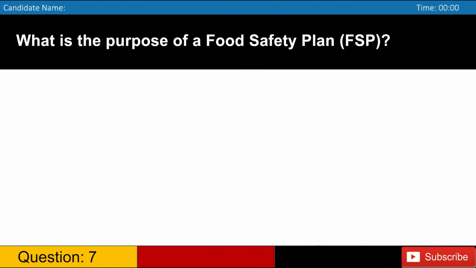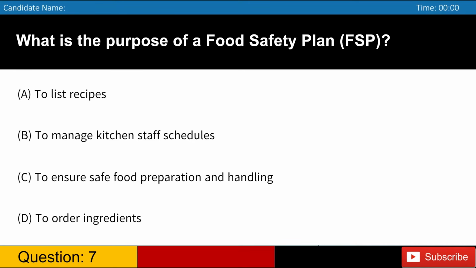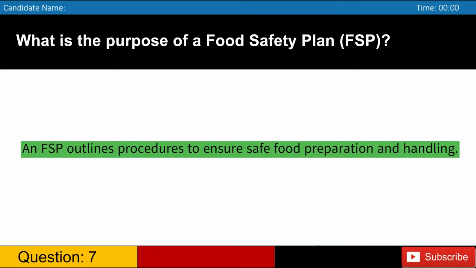What is the purpose of a food safety plan, FSP? A. To list recipes. B. To manage kitchen staff schedules. C. To ensure safe food preparation and handling. D. To order ingredients. Answer: C. An FSP outlines procedures to ensure safe food preparation and handling.